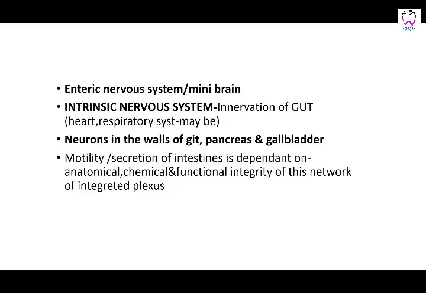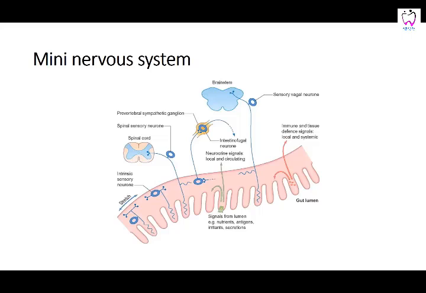It is automatically controlled, and it is called the intrinsic nervous system because it innervates the different organ walls, and it is automatic in nature. This is the mini nervous system. That is, all the control is in the walls of the gut or the different organs of the tubes itself, and they control their contraction and relaxation. That is, the control of the higher centers is not there. It is just working on its own, and it is autonomic.